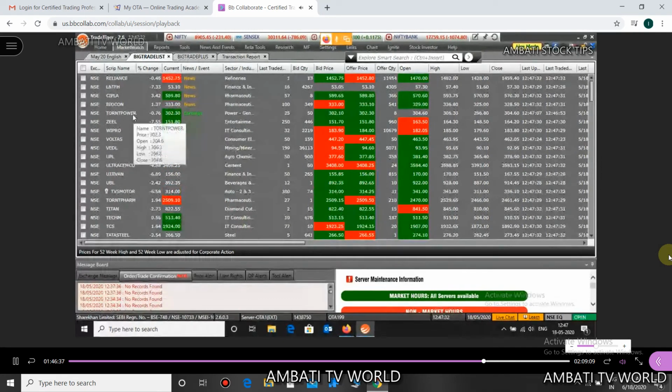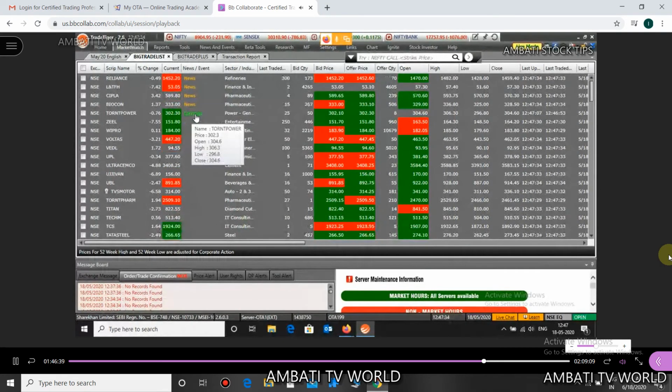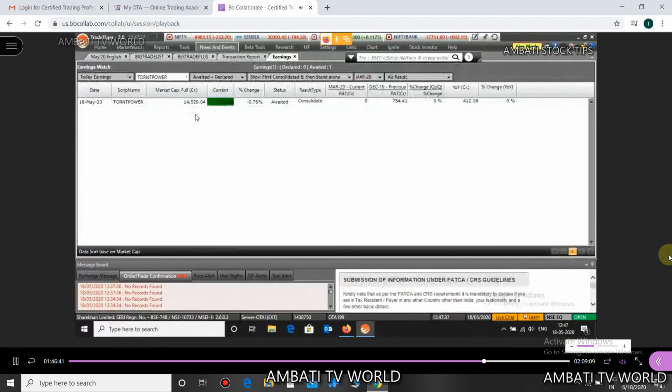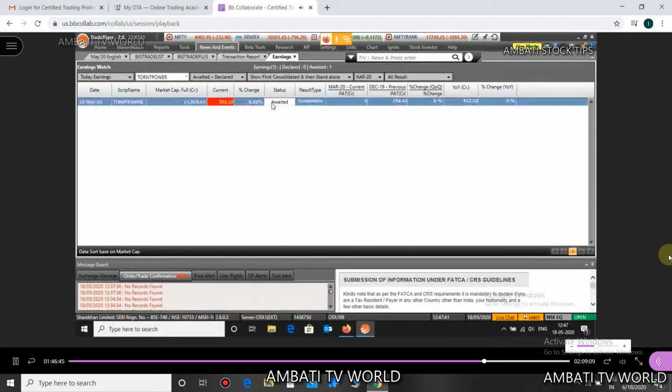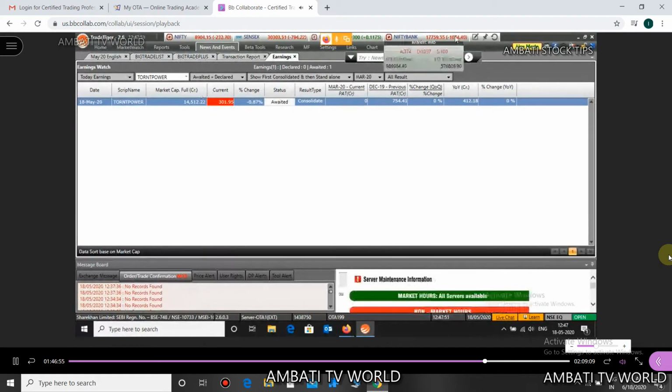If you see Torrent Power, there are earnings here in Torrent Power. So click on the earnings, and now you can see the status is awaited as of now. So it's the earnings that are today for Torrent Power.